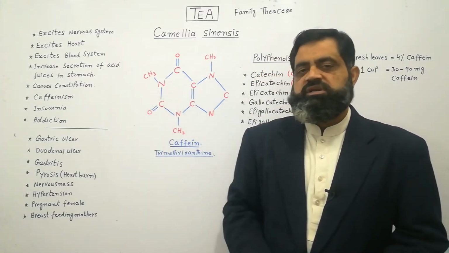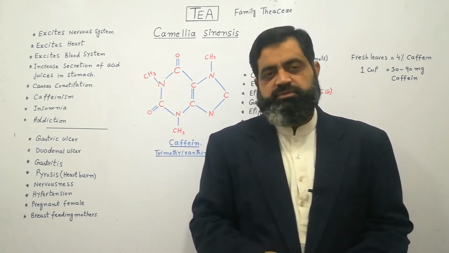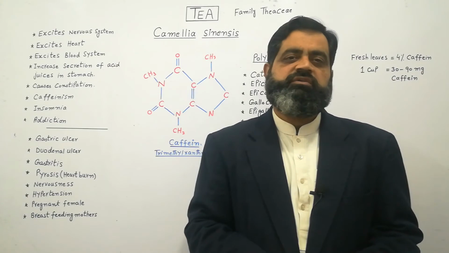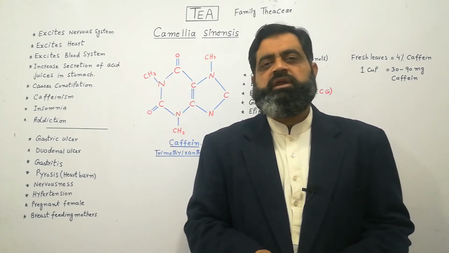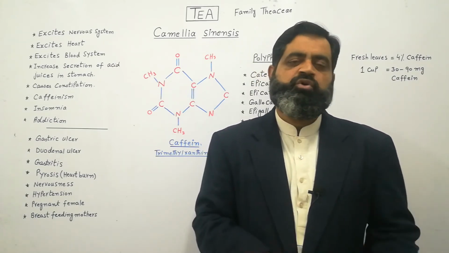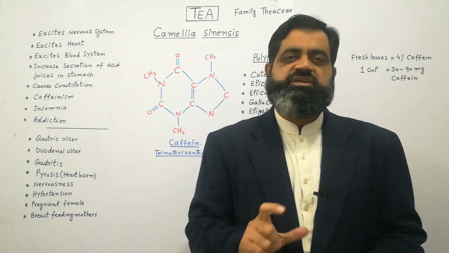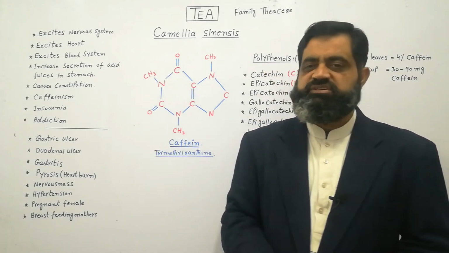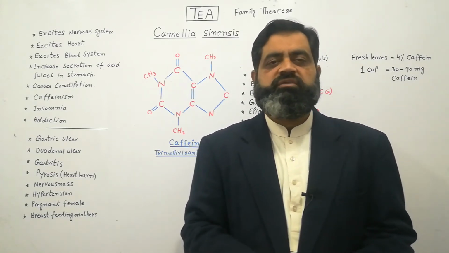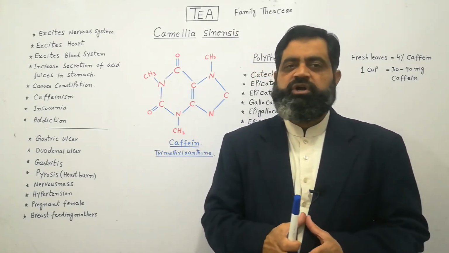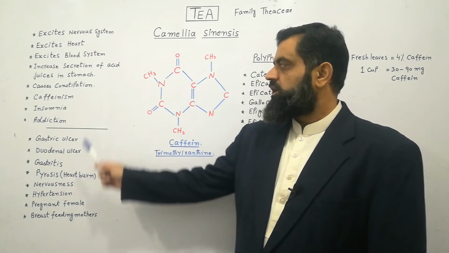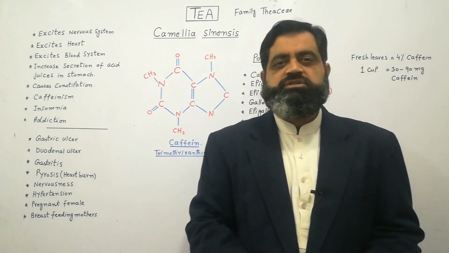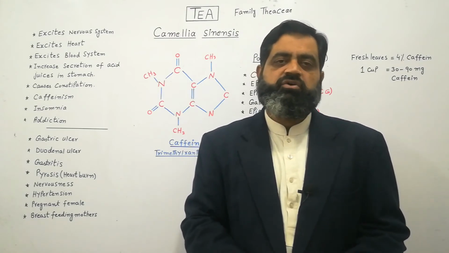Tea increases secretion of acid juices in our stomach. Whenever you take tea, it acts as a stimulant for our gastric juices, and gastric juices like HCl are produced in more concentration in our stomach, which can cause pyrosis or acid reflux disease. Any person who has an acid problem should avoid taking tea. Due to its tannin effects, it can cause dryness of the intestine and cause constipation.